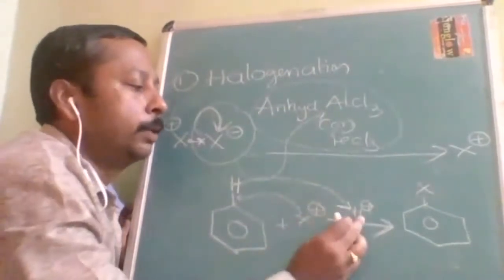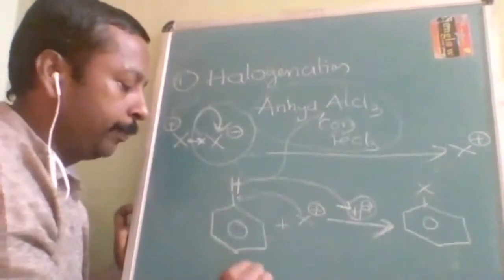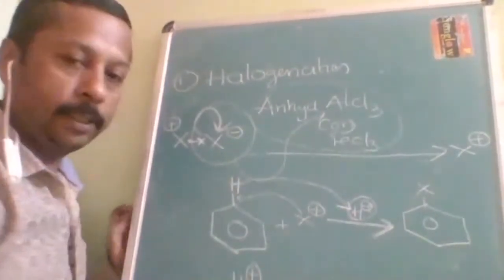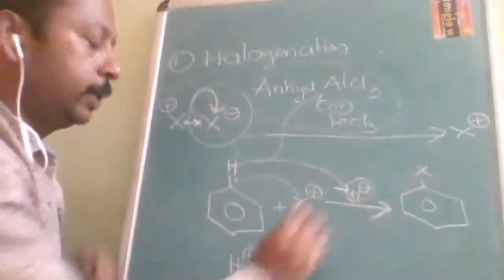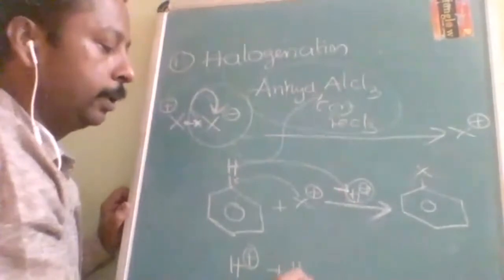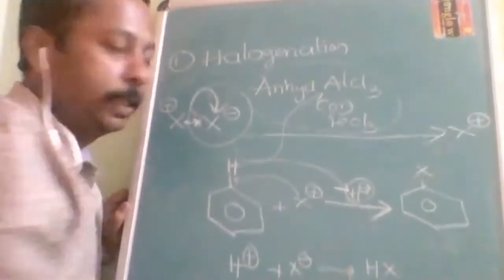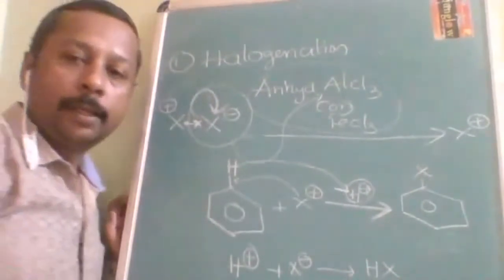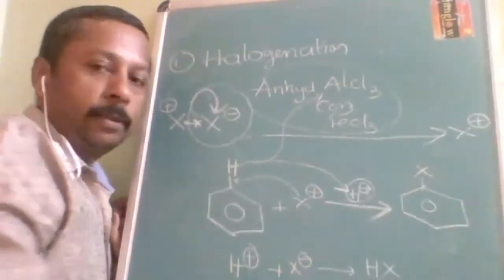So H positive is coming out. Now, what does this H positive do? The H positive coming out, and one X minus is also there. This X minus will combine with the H positive and form HX. So HX will be formed.